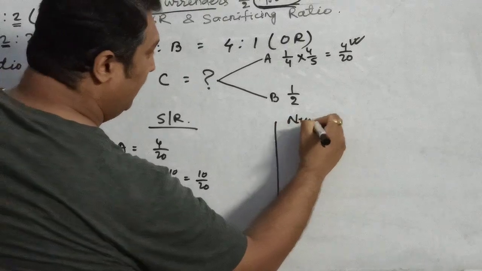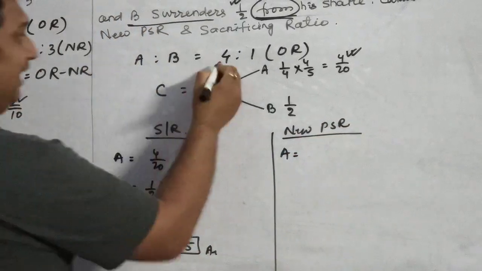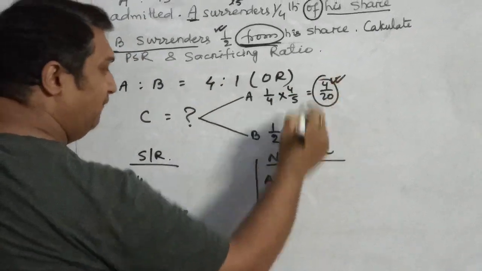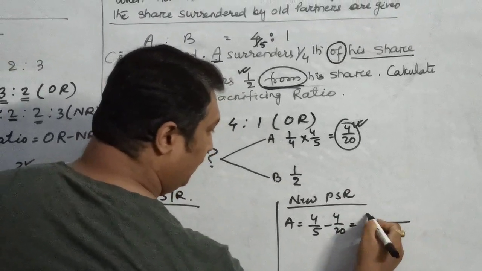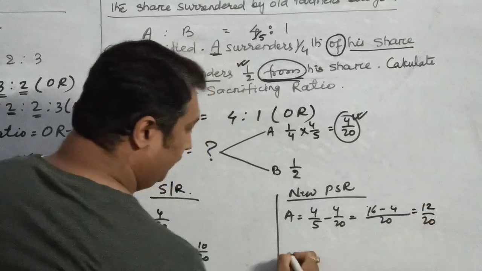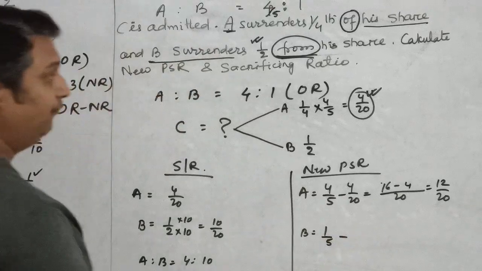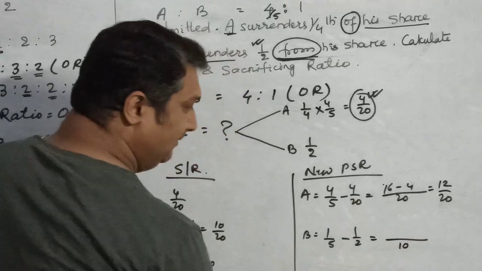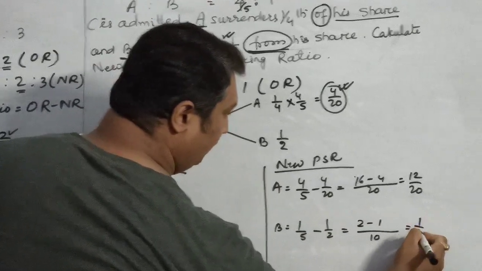Now let us talk about the new profit sharing ratio. How much is left with A? A was having 4/5, out of which he has given 4/20. So LCM is 20. 5 4s are 20, 4 4s are 16, minus 4, 12/20. What about B? He was having 1/5, out of which he has given half, means 1/2. So LCM is 10. 5 2s minus 1, that is 1/5 is left with him.